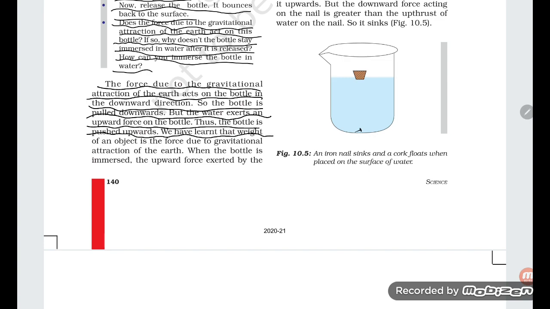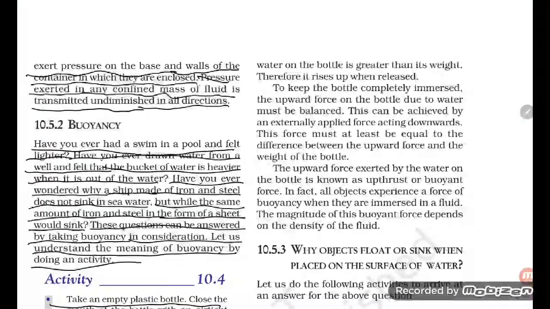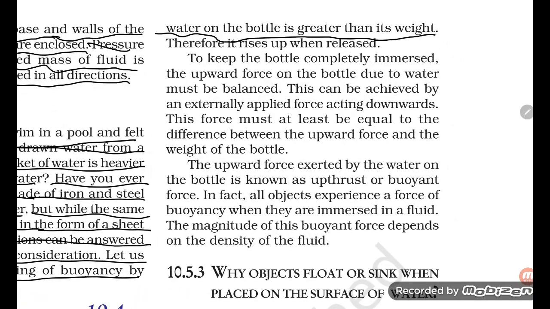We have learned that the weight of an object is the force due to gravitational attraction of the earth. When the bottle is immersed, the upward force exerted by water on the bottle is greater than its weight. Therefore, it rises up when released.